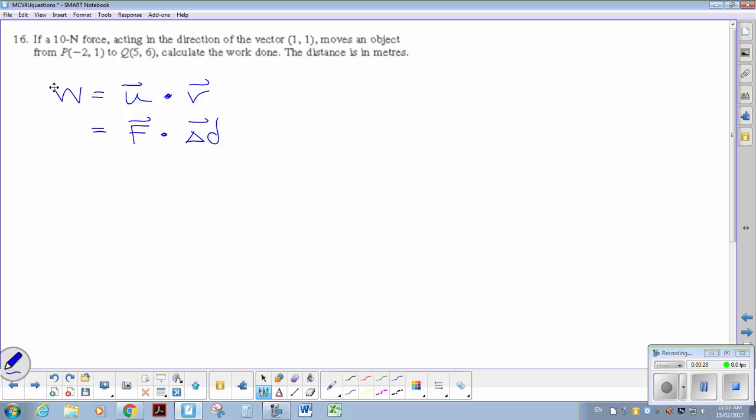So we know the direction of the force is 1, 1. Our force vector has to have a magnitude of 10 newtons, but it also needs to have a direction. Right now, the direction would be 1, 1. However, in order to come up with your force vector, we need to make sure the magnitude is 10. The only thing we need from this is a direction. So we don't need the magnitude of that vector; we need to find the unit vector to get our direction, because the magnitude will be 1.